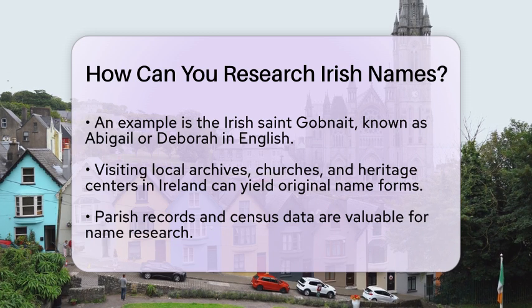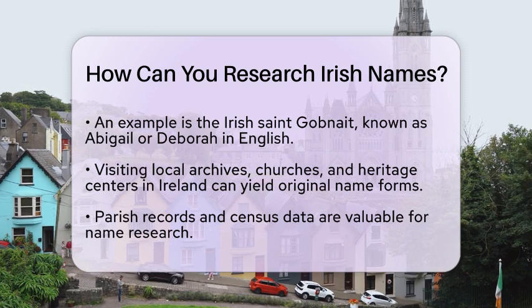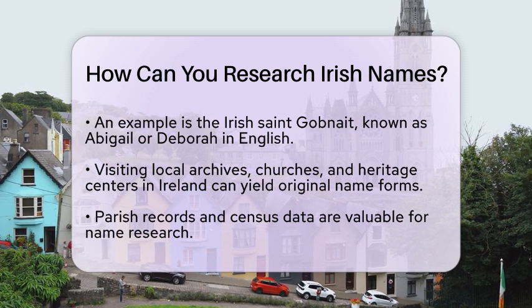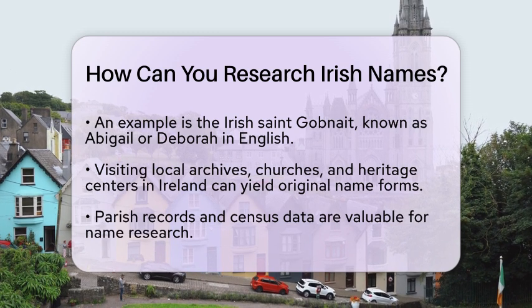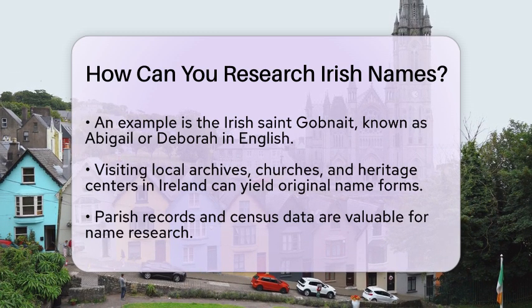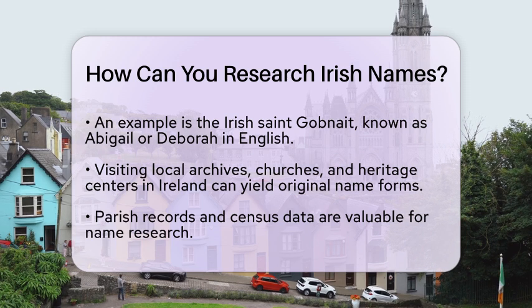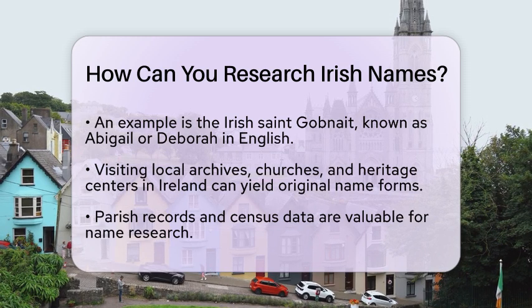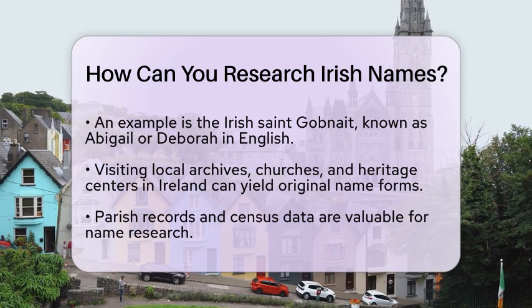If you are traveling to Ireland, visiting local archives, churches, or heritage centers can be a great way to find original name forms. Many of these places hold parish records and census data that can provide valuable information. Engaging with local historians or genealogists can also be beneficial. They can help you interpret name variants and understand naming customs specific to different regions.